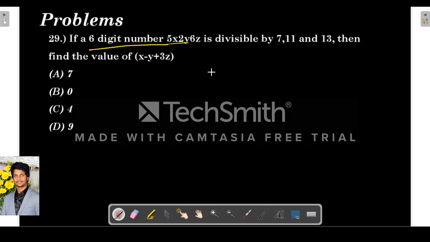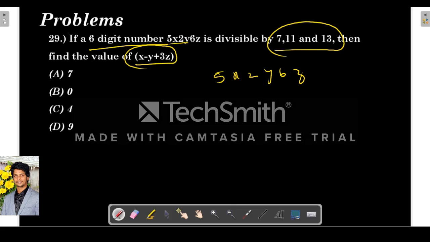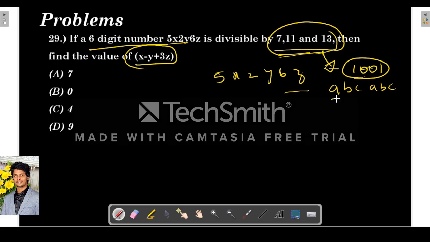Next problem: if a 6-digit number 5x2y6z is divisible by 7, 11, 13, then find the value of x minus y plus 3z. I told you that when a number is divisible by 7, 11 and 13, it is divisible by 1001, so the number will be in the form of ABCABC. If you go through the concepts I have told, the number will be in the form ABCABC.